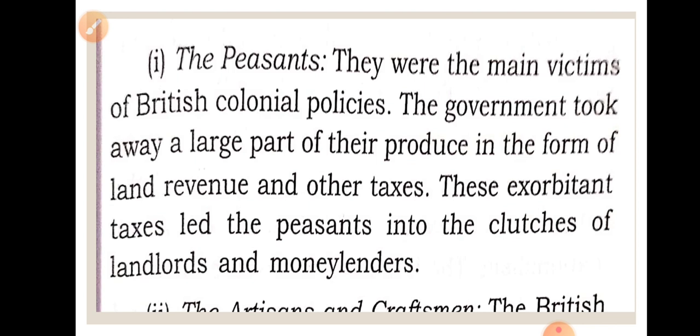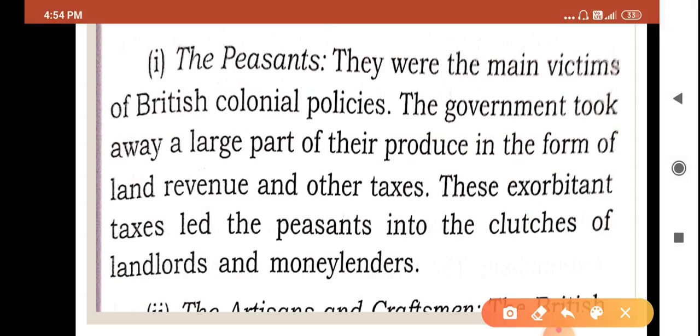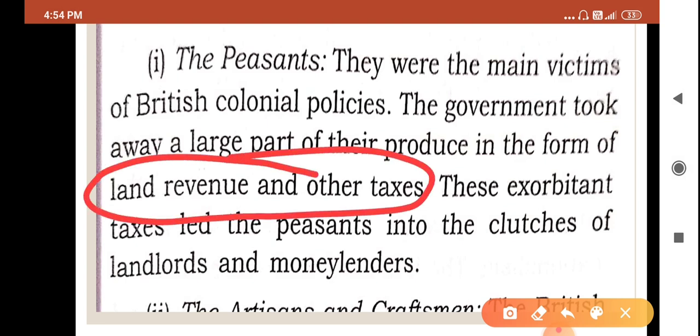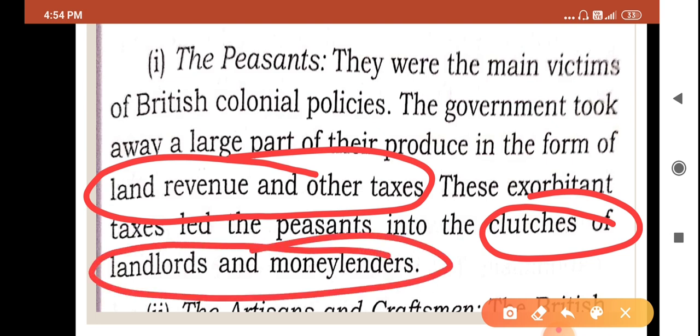I want to underline two things: land revenue and other taxes, and second, the clutches of landlords and moneylenders. Why did they come into the clutches of landlords and moneylenders? Because of land revenue and other taxes, and this land revenue was a huge part of the production they were producing in their fields.